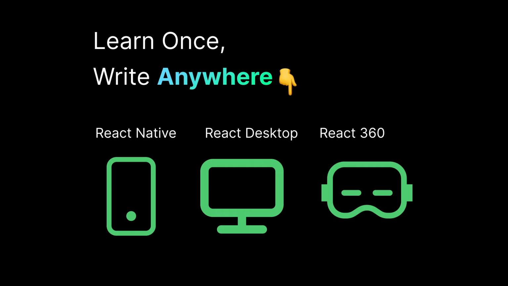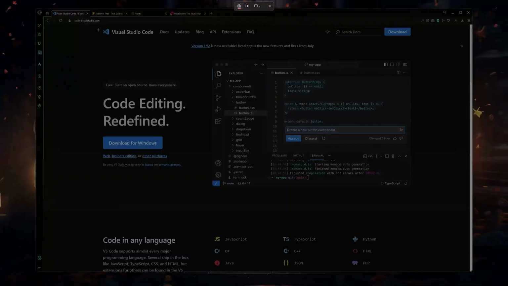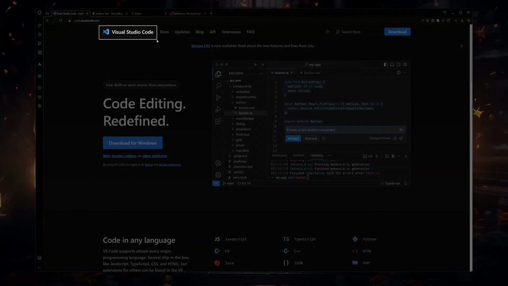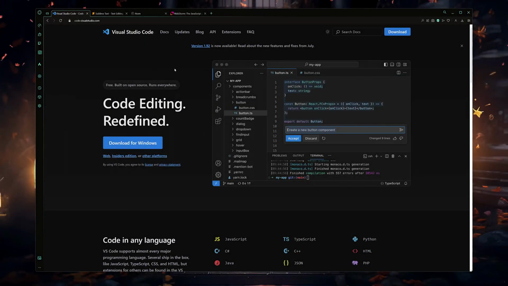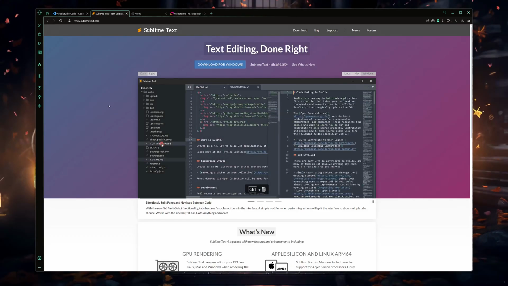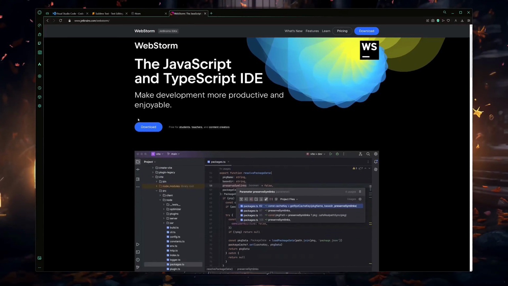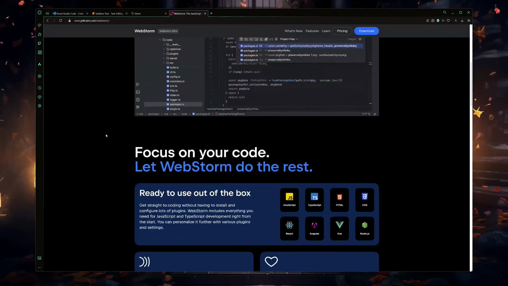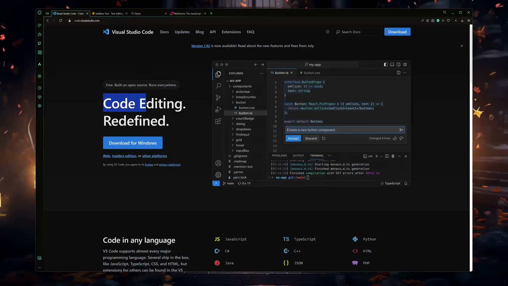So that was just a quick intro to React.js, and now let me make a setup for our coding journey. In this course, we'll be using VS Code for writing our code, and you're more than welcome to use any text editor that you prefer. You can use Sublime Text, you can use JetBrains products, you can use anything that you prefer, but in my case, I'm going to be using VS Code for writing my code.